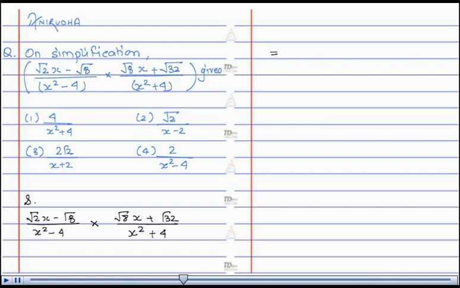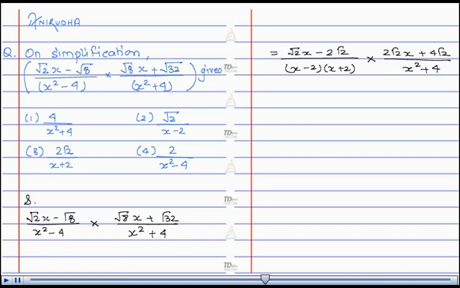We can write the expression as root 2x minus 2 root 2 upon x minus 2 into x plus 2, into 2 root 2x plus 4 root 2 upon x square plus 4.